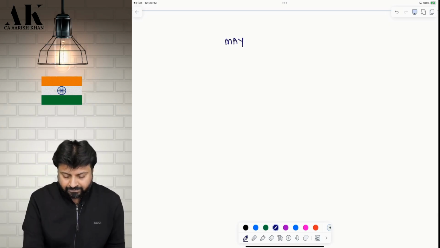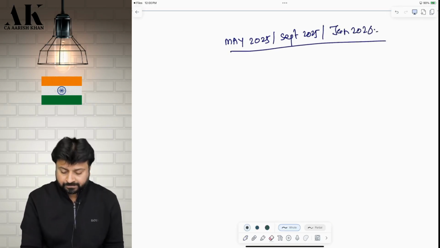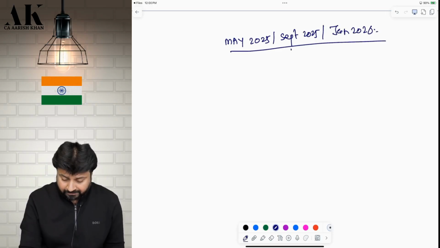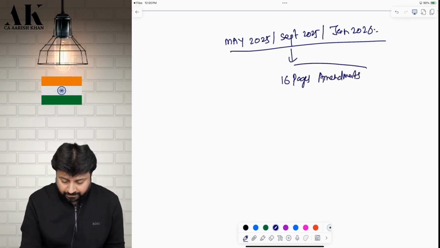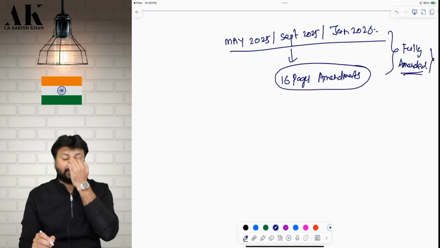Whatever books you have purchased for May 25 or September 25 or Jan 26, you can continue to use those books. There is no need to buy any new books. You just have to add what? The 16-page amendment which I have uploaded on the Telegram channel. That's it, to this book. The combination of this is fully amended. This combination is fully amended as per your examination.